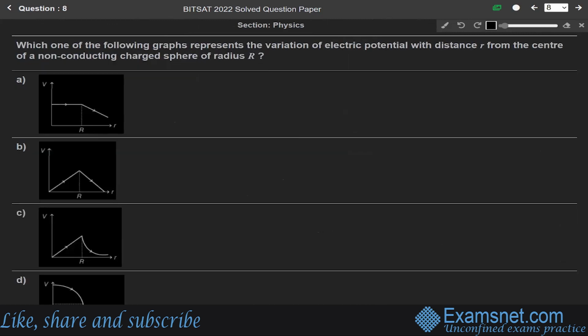Now question number 8. Which of the following graphs represents the variation of electric potential with distance r from the center of a non-conducting charged sphere? So this question is from the chapter of electrostatics.